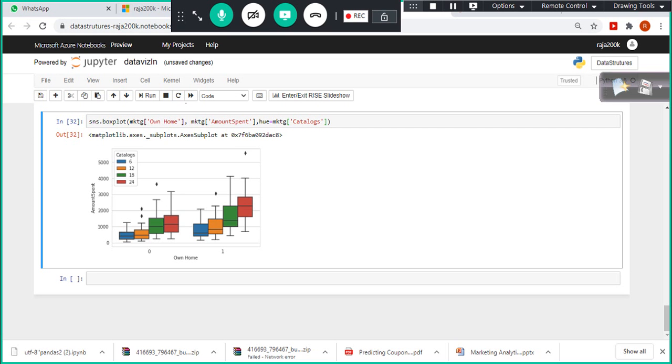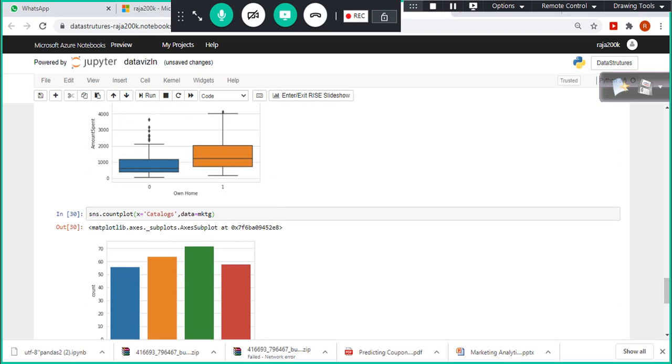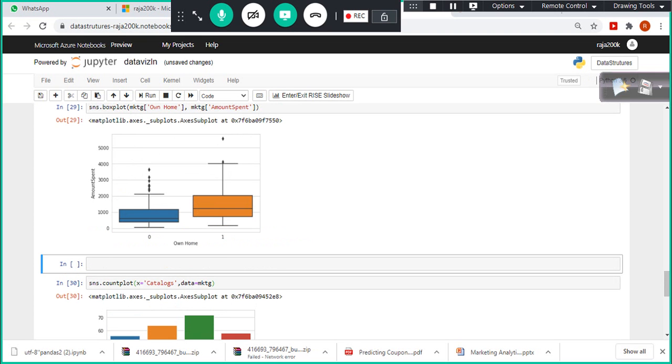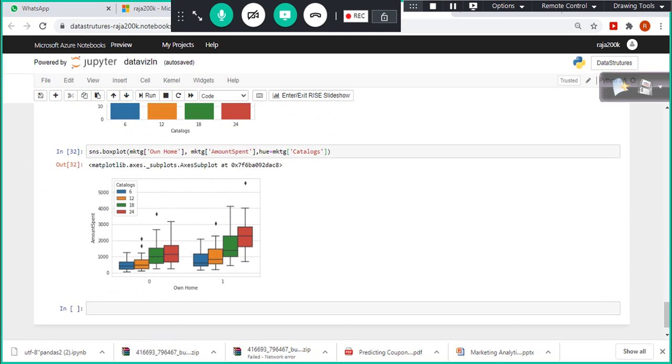The next thing which comes to my mind is, in this category itself, those who own the house, their spend is more, and again if I send more catalogs, the spend is also more. But now I want to understand within this owner segment, does sex play any role here, does gender play any role here? Let us try to understand what the gender is. We have a gender column. Yeah, gender.